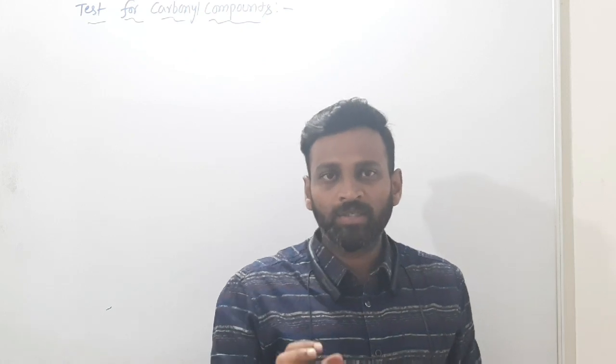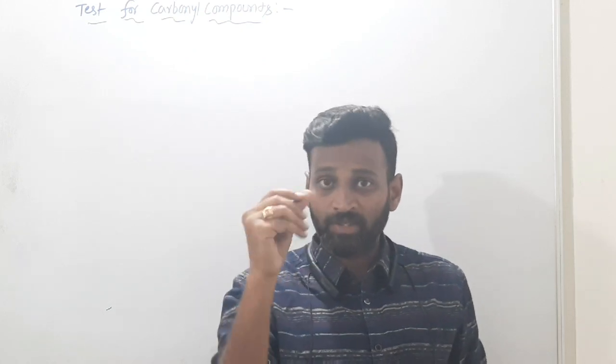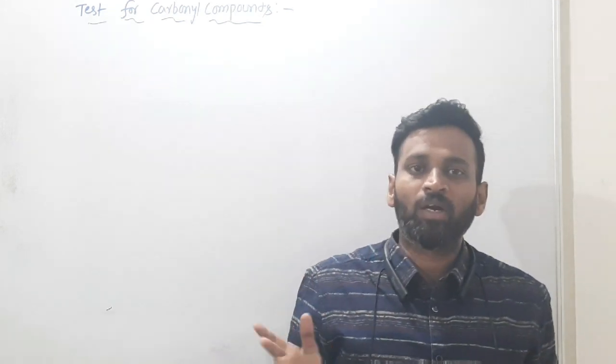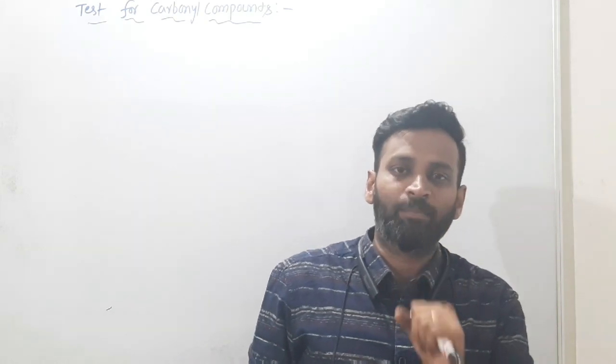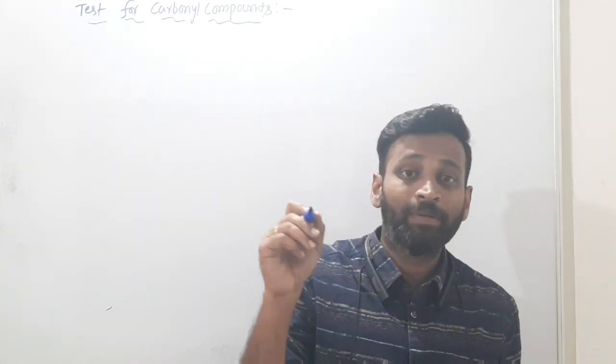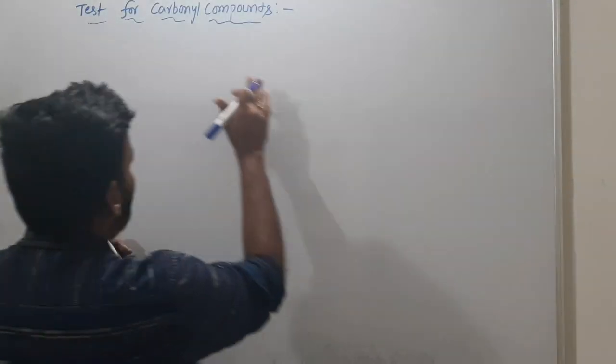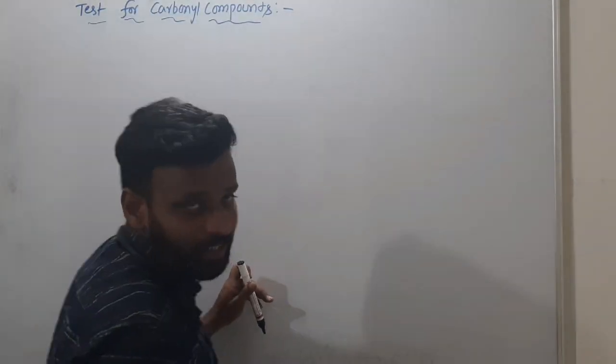What does that mean? Sir, the color is white, crystalline, it's a solid. No. What they are asking is whether it's a carbonyl compound or not. Then what to do? First you have to add 2,4-DNP. We have to do the 2,4-DNP test. Then you will get an orange-red precipitate.